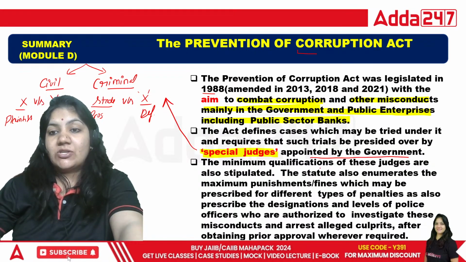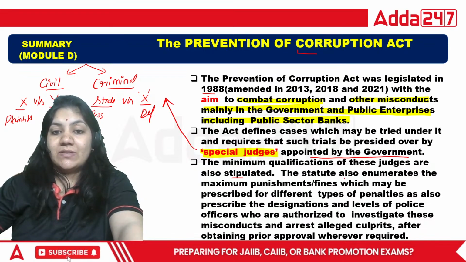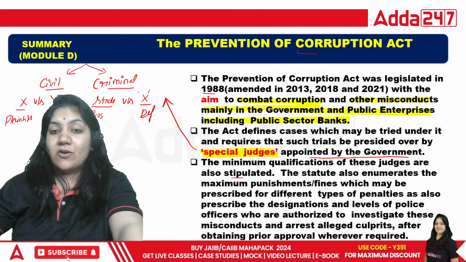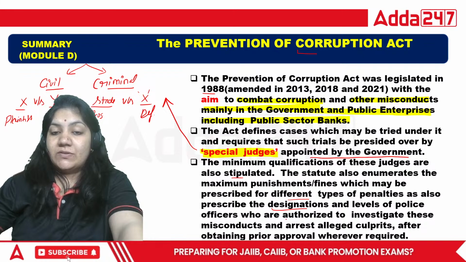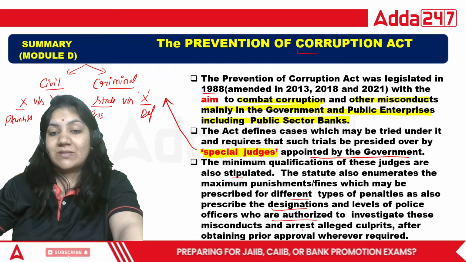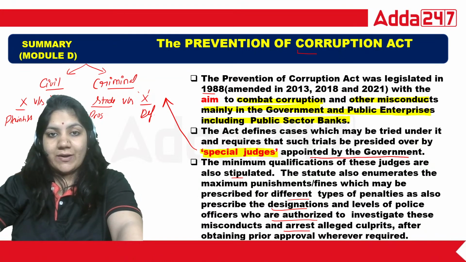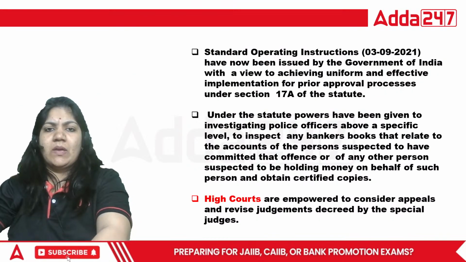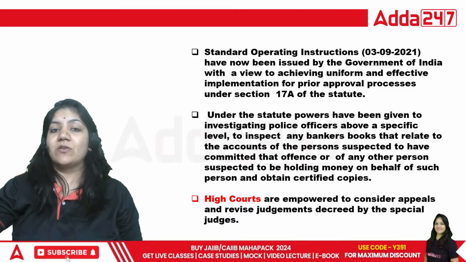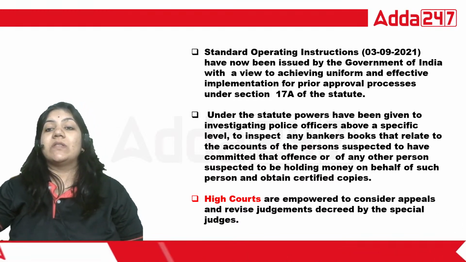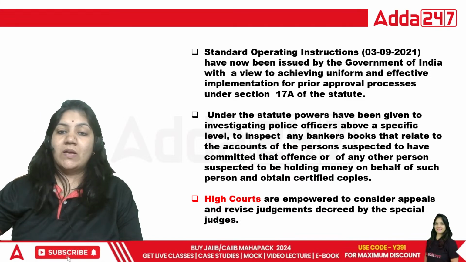The minimum qualification of these judges is also stipulated. The statute also enumerates the maximum punishment for different types of penalty, and prescribes the designation and level of police officers who are authorized to investigate this misconduct and arrest the alleged culprit after obtaining prior approval, whatever is required. That is so simple. Standard operating instructions have been issued by the Government of India with a view to achieving uniform and effective implementation of the prior approval process.